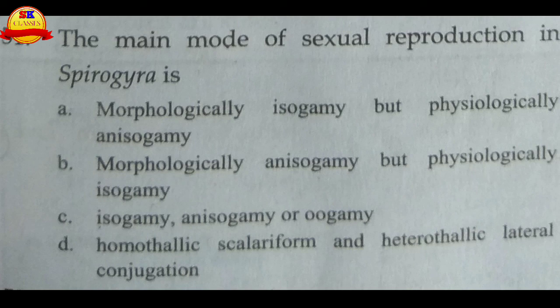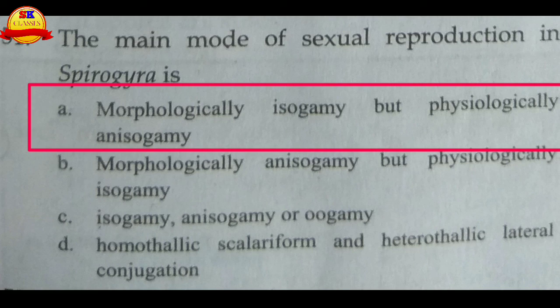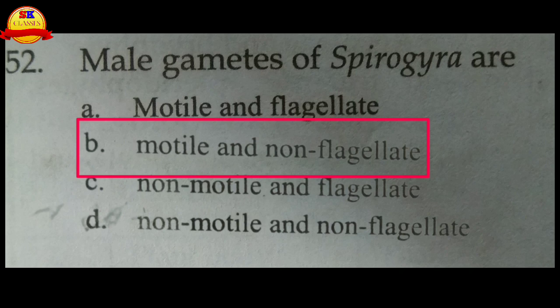In Spirogyra both the gametes look the same, so morphologically it is isogamy, and physiologically one is male and one is female. Okay, next: male gametes of Spirogyra are motile and flagellate, or motile and non-flagellate? In Spirogyra the gametes do not contain flagella, so the male one is moving in amoeboid movement from the male to the female gametangium. So here motile and non-flagellate. B is the right choice.